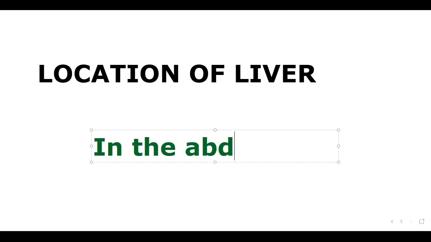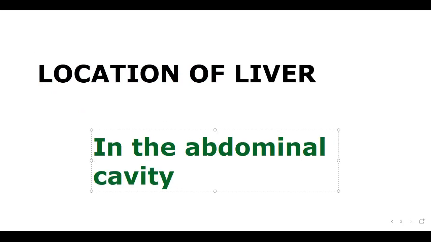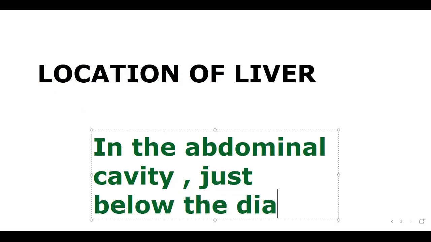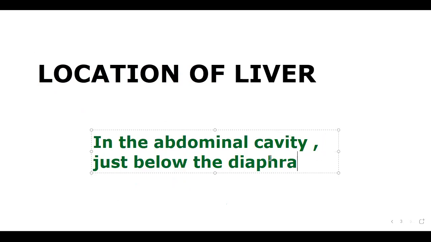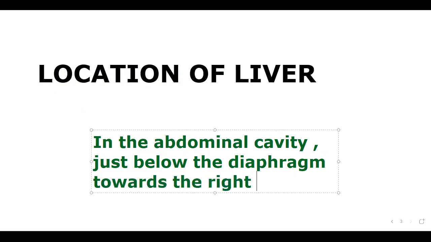The liver is situated in the abdominal cavity, just below the diaphragm, and towards the right side.